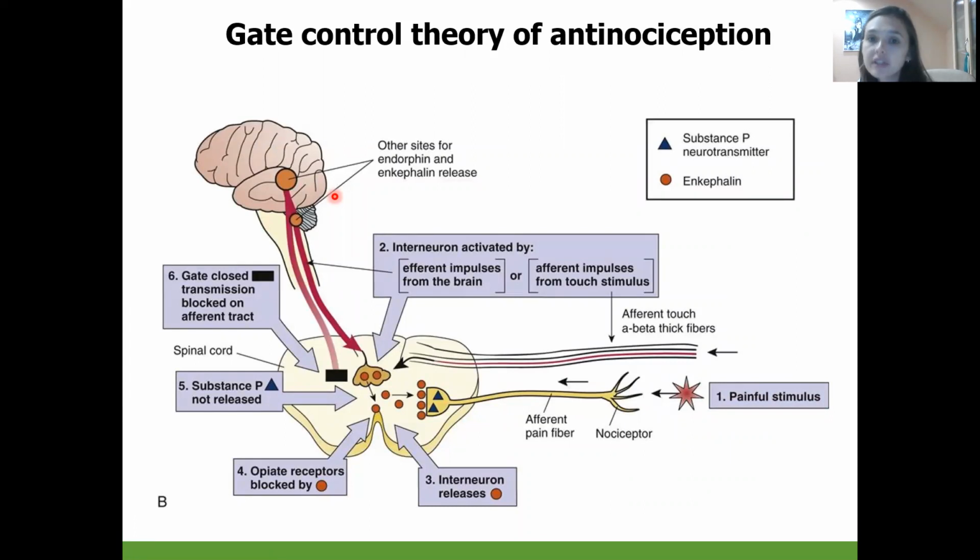Gate control of the antinociceptive system. So mainly when we have pain sensation in the spinal cord, we have an inhibitory neuron, which is going to release the neurotransmitters enkephalins and endorphins. The enkephalins and endorphins will block the release of substance P, and as a result, the pain transmission will stop, or the transmission of pain sensation will reduce. So it means that the person will not feel such huge pain as it should be before inhibition of the transmission of substance P.